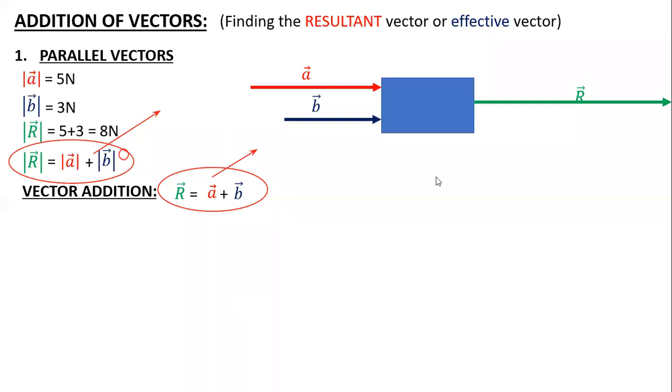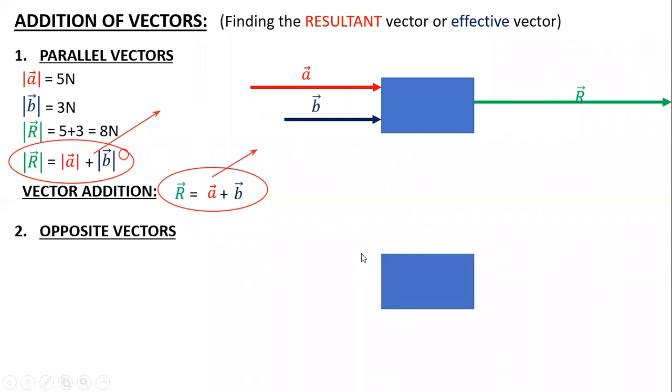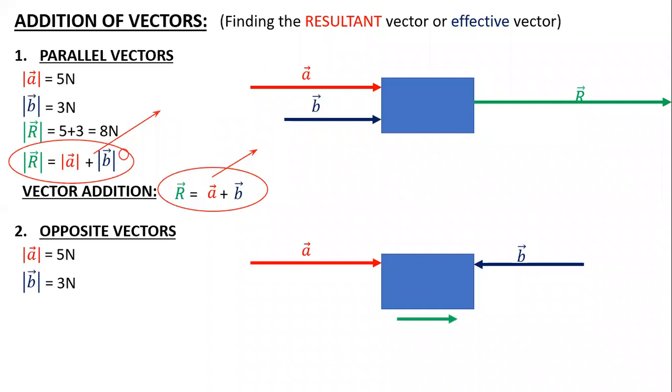Yeah, so that is one. Now the second type, what if I take an example of some opposite vectors? Take the same example, I took a box. I strongly push the box towards right with a force of 5 Newton. My friend pushed the box towards left with 3 Newton force. Now both were applying, so it is something like a tug of war, where opposite forces are applied. In this case, we found that the box started moving towards right because I was a bit stronger. So it moved a little towards right, and that value was nothing but 2 Newton.